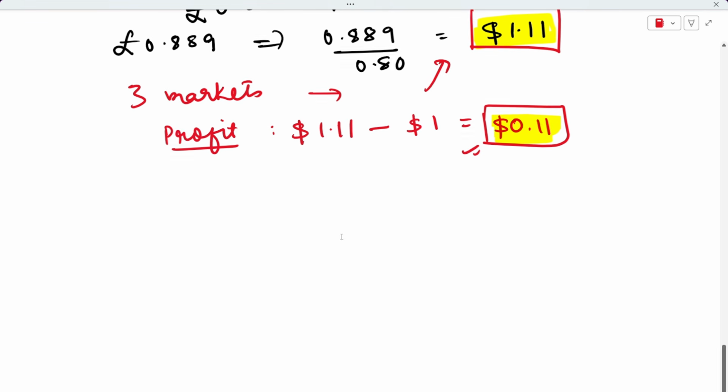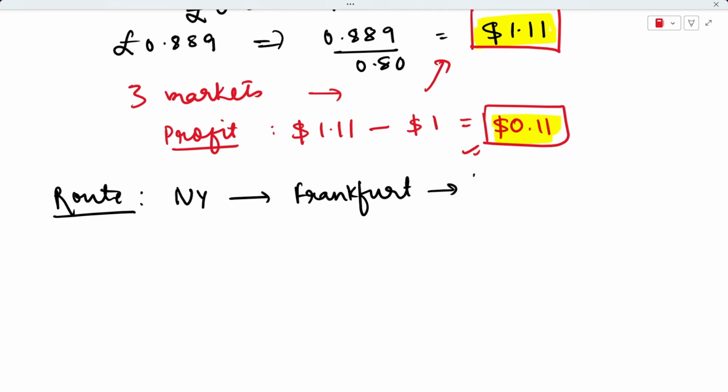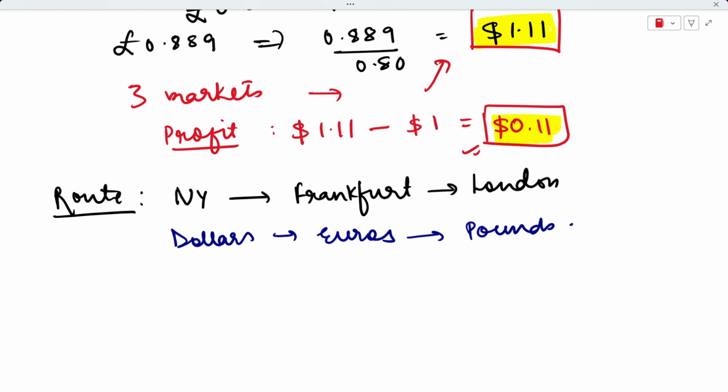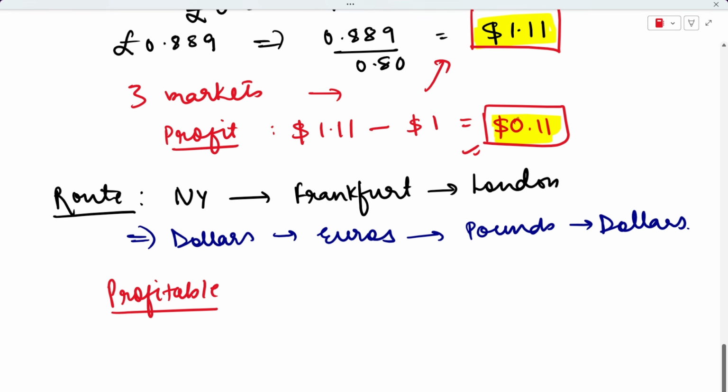Okay, now let me also tell you the route that we took, because this becomes very important in such questions. First of all, we will look at the route of the countries we took. So we first went to New York, then we went to Frankfurt, and then finally we went to London. And if I talk about the route that we took for our currencies, first of all I had dollars with me, I got it exchanged and I got euros, and then I exchanged my euros for pounds, and then finally from pounds I got my dollars back again. So this is the route that I've taken for my currencies, right? Now this is the profitable route. The route that I took was profitable because initially I had $1 and finally I made $0.11.